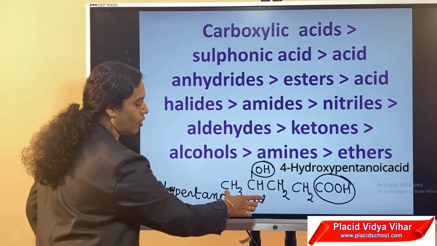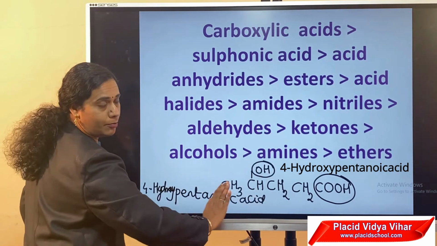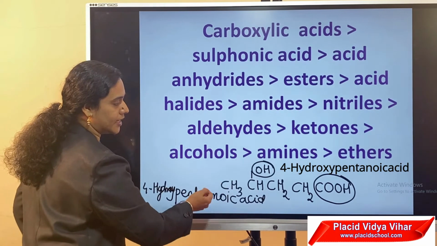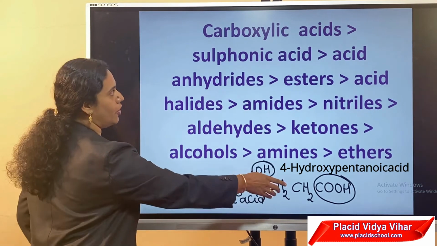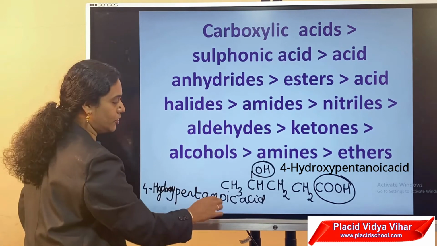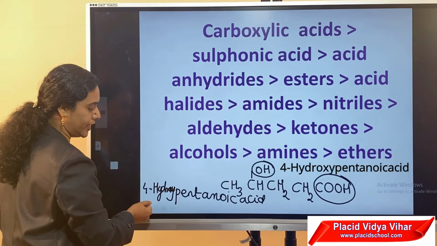This compound consists of five carbon atoms, word root pent, all single bonded. Therefore, ane is the primary suffix. The e is replaced by oic acid because in this compound COOH gets priority. Then OH is now considered as a substituent which is attached at the fourth position. Therefore, the name of the compound is